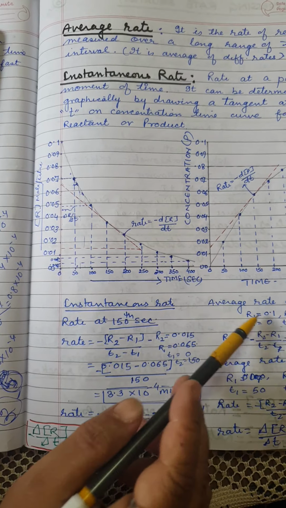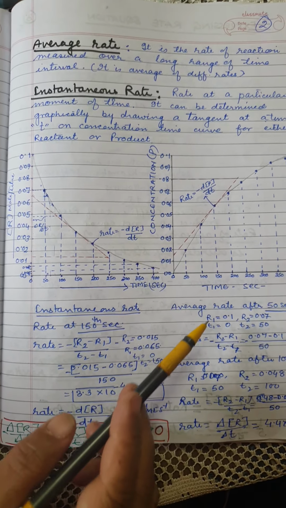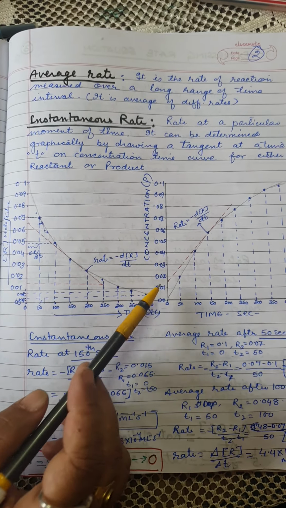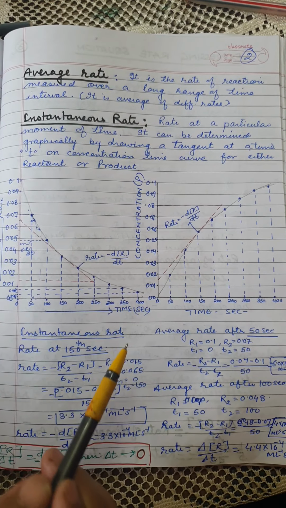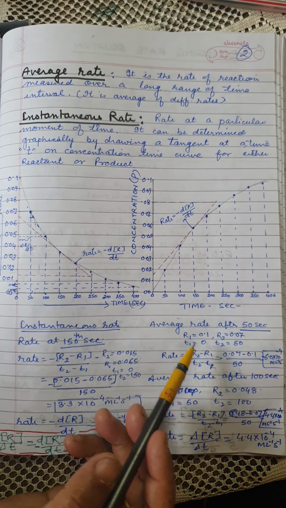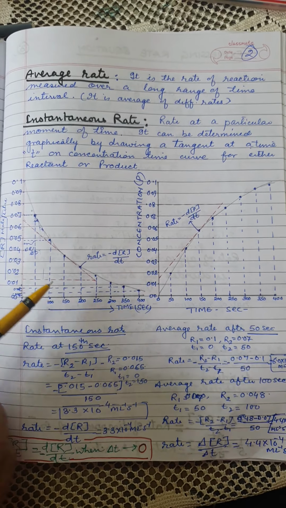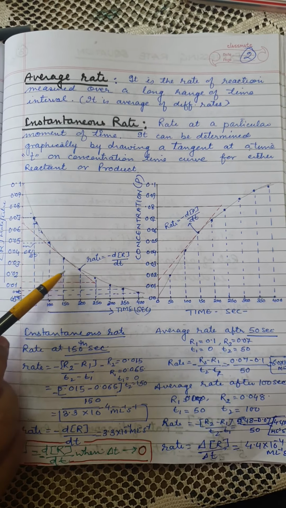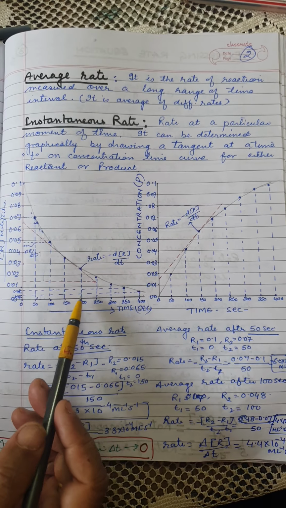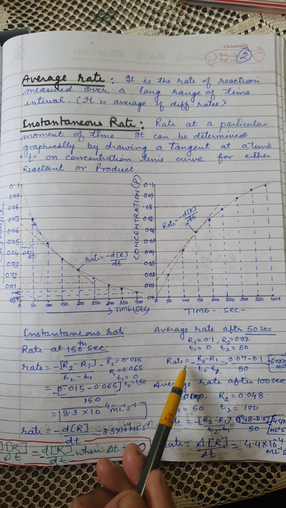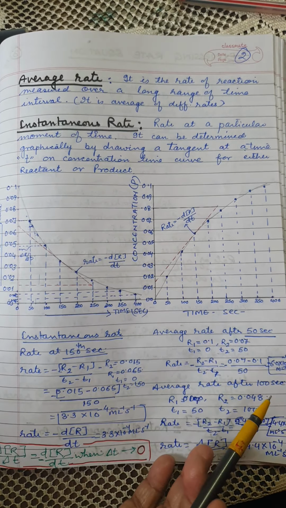All the three rates are different from each other and none of the rates could be said to be a perfect rate of the reaction, because this is the rate at this time only. The next moment the rate may change. And an average rate is the average of different rates.